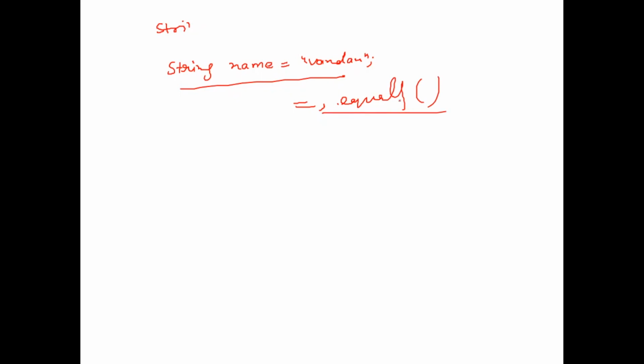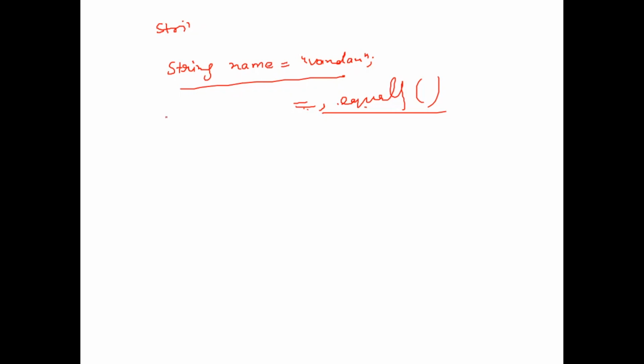Now this time I am using string name is equal to Vandan. No, all this I understand. Only the last, yeah, now you are comparing the two strings, equal or not equal, all those I understand. Okay. Only the last part you explained in the program, only that I didn't understand. The differences between this and this, right? Yeah, that is what I am trying to explain, right?